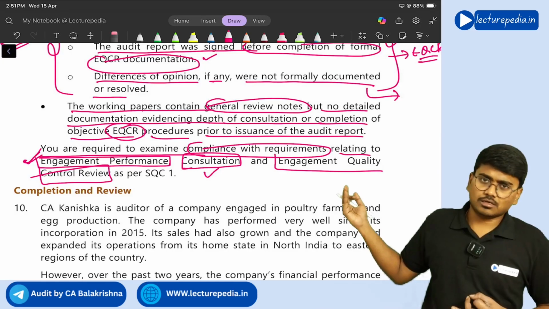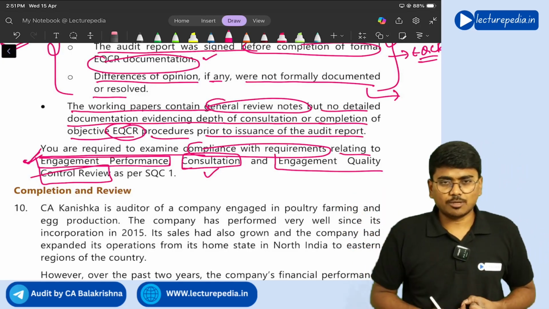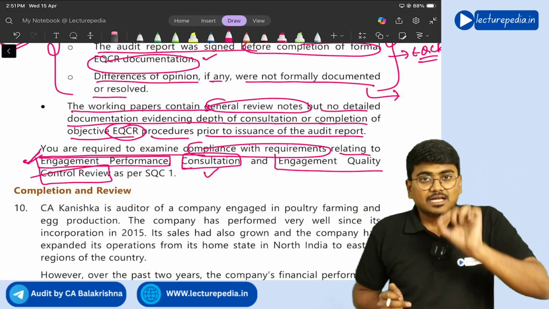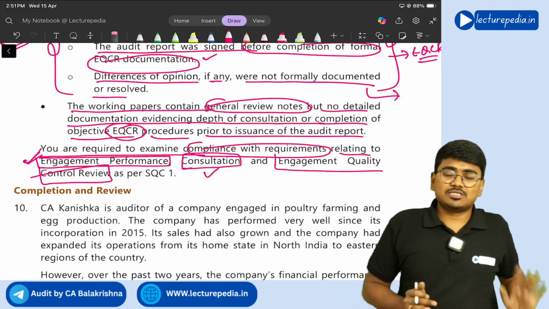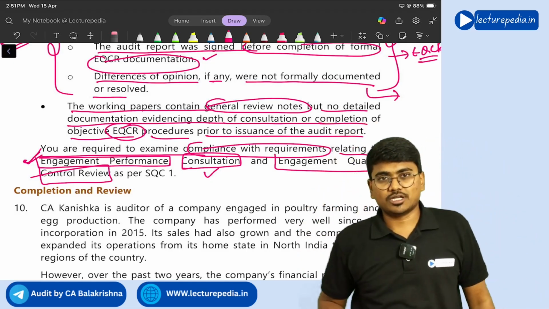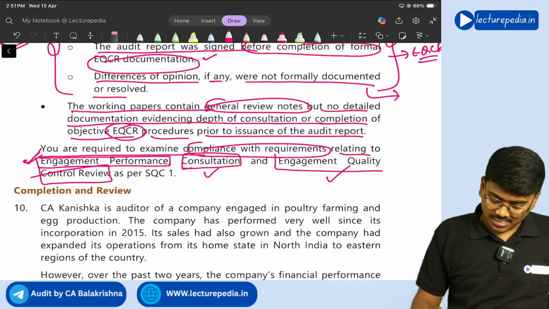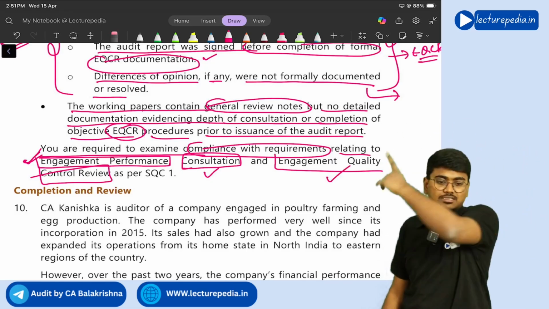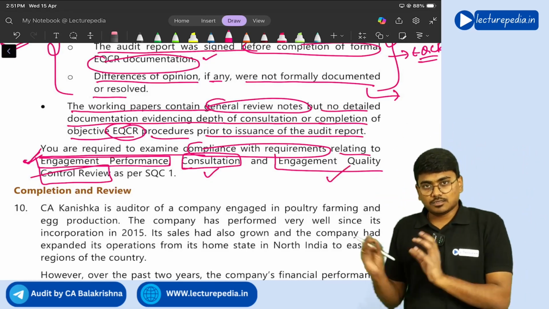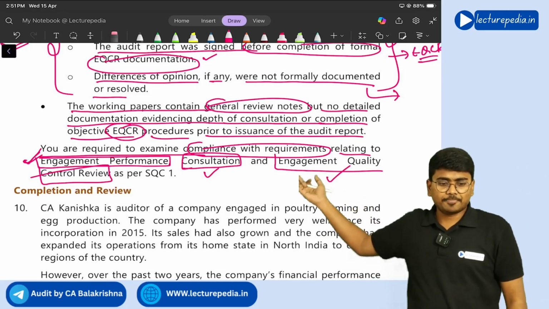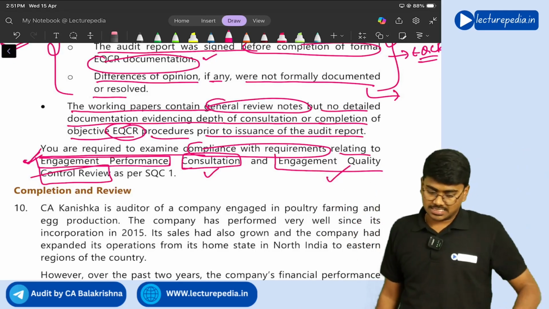In our question, an experienced person was appointed. But the problem is the audit report has been signed before completion of the engagement quality control review. That point you need to mention under engagement quality control review. So three points under these three sections. Got it? Yes.